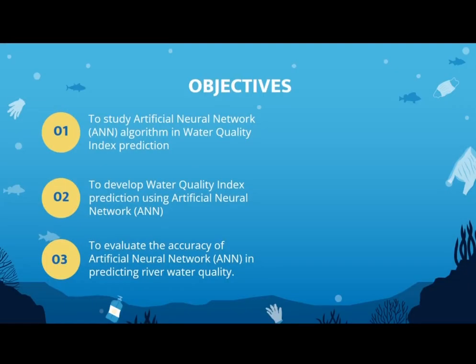Next, for the objectives, the first objective is to study the artificial neural network algorithm in water quality index prediction. The second one is to develop water quality index prediction using ANN. And the last one is to evaluate the accuracy of the ANN in predicting river water quality.